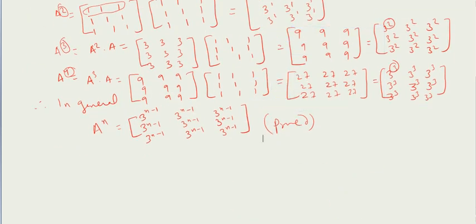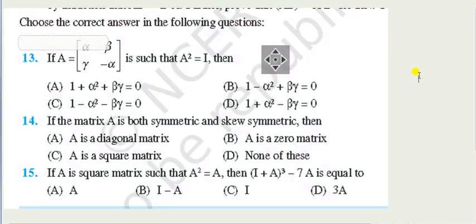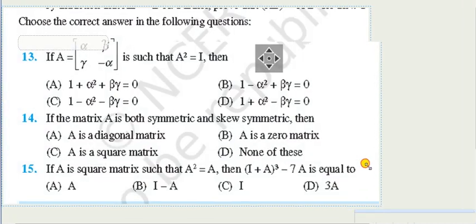Okay, now let us see. There are 3 questions I have taken. First one is, if A is alpha, beta, gamma, minus alpha, then A square is I, and I have to show which of them is correct. Okay, so let me have some space for this, right?